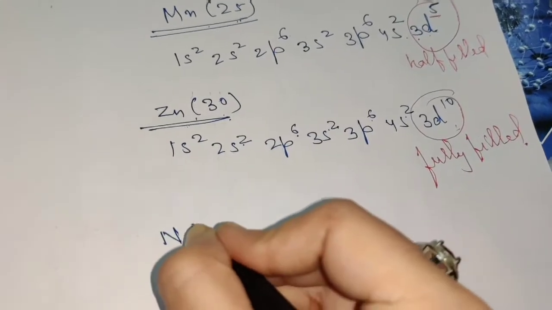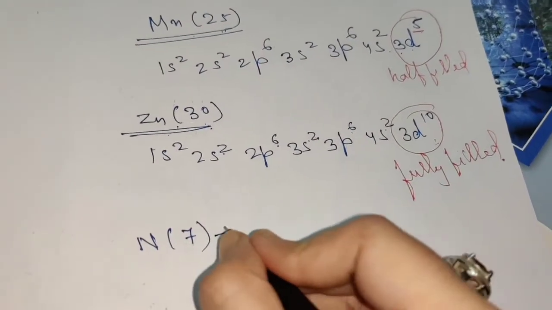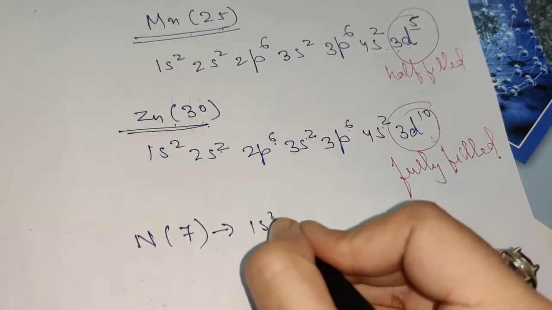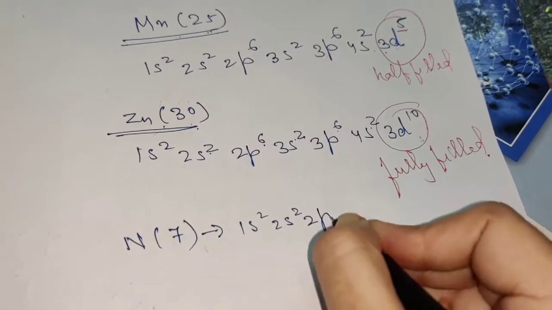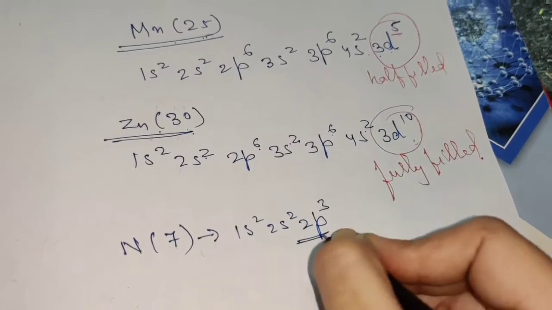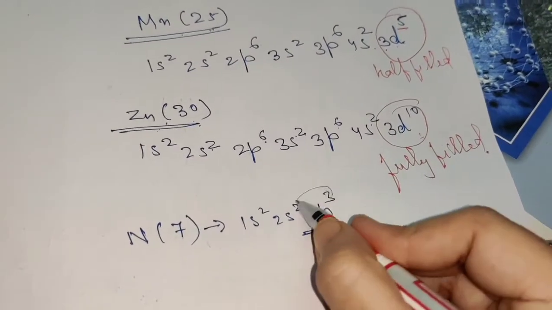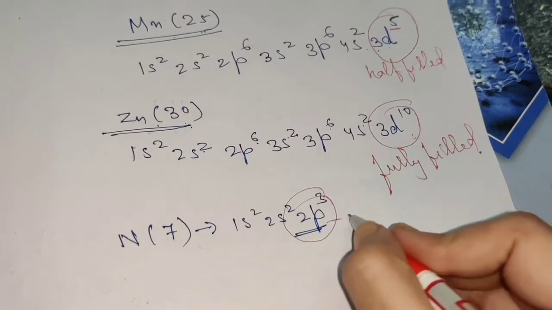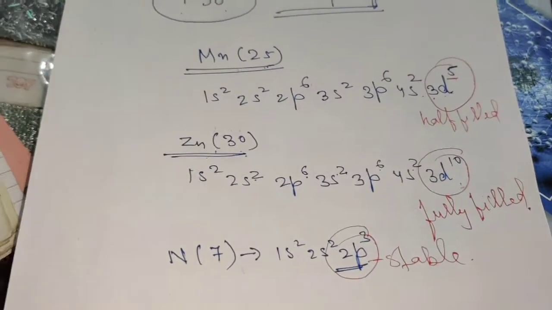Then I'm taking another example, let's say nitrogen, atomic number 7. When you write the electronic configuration of nitrogen, it is 1s2, 2s2, 2p3. Again you know that p can hold 6 electrons at the max, and it has 3 electrons, which is half filled. So this is also stable because of the half-filled electronic configuration. I hope these are clear to you.